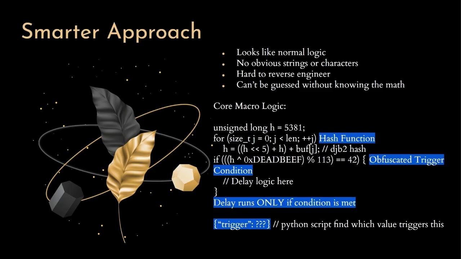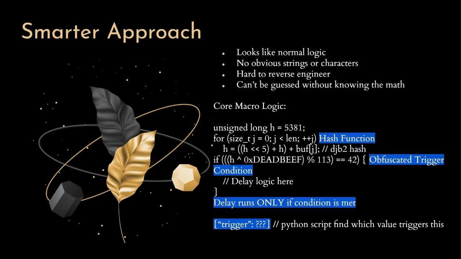So now, instead of the slowdown being tied to something obvious, it's based on the hash of the entire input string. That means I can pick any JSON looking input, find one that matches the condition using a Python script I wrote, and that input will trigger the delay. It's way harder for fuzzers to figure out this logic. From the fuzzer's perspective, it's just a slightly longer execution time. But because the hash function and the condition are non-trivial, there's no easy way to predict which mutation will cause a delay again. And that's exactly what the assignment wanted.